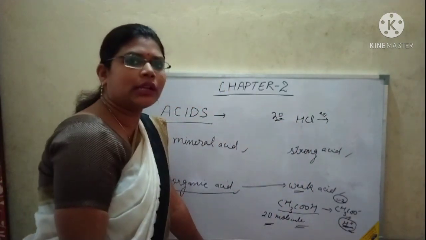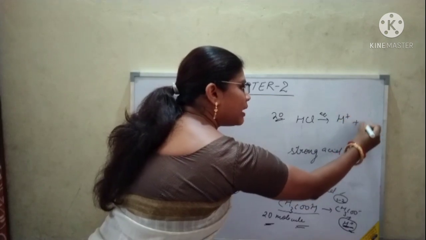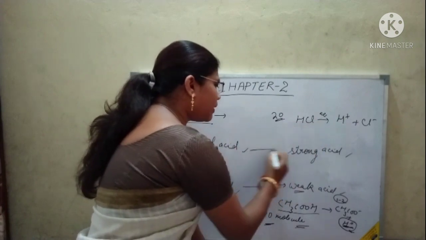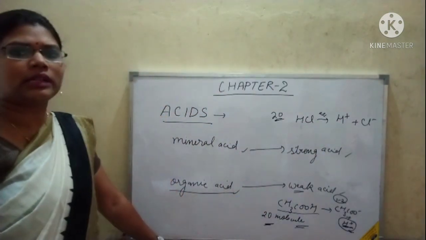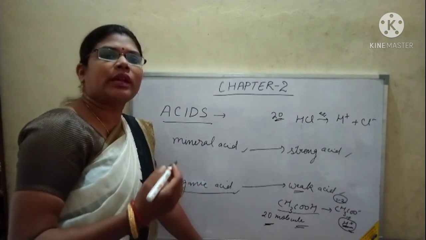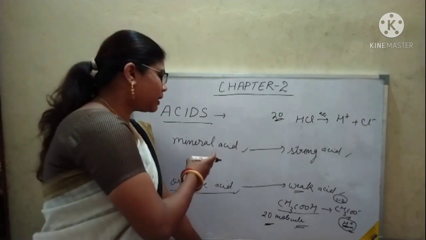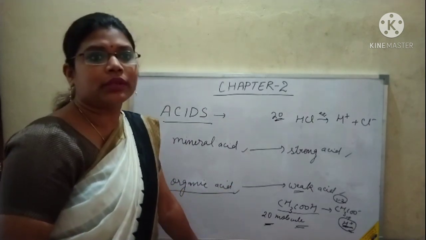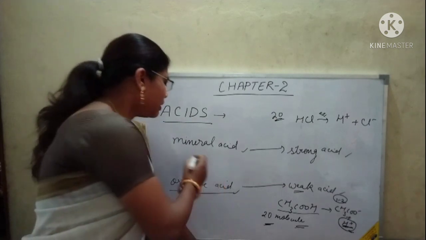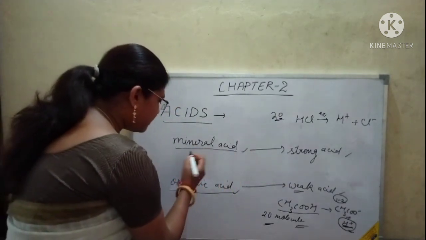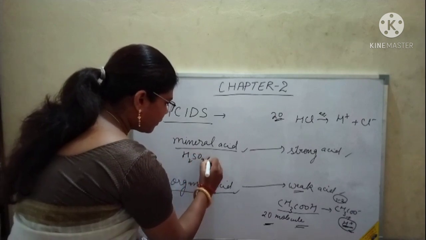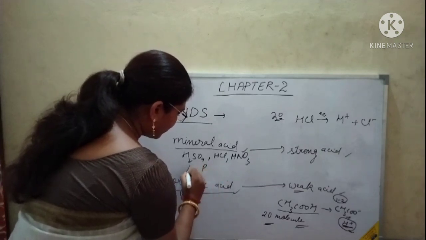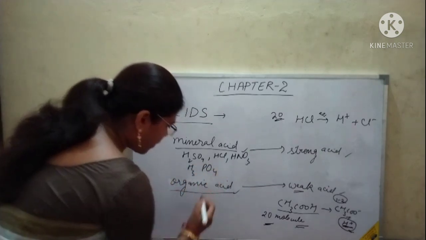So this is oxalic acid, an organic acid. Just now we saw the mineral acid, the acids which we get from minerals, that is, from rock.